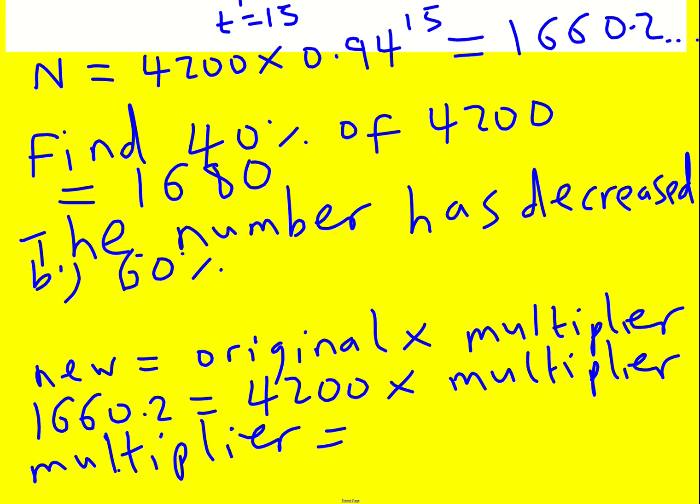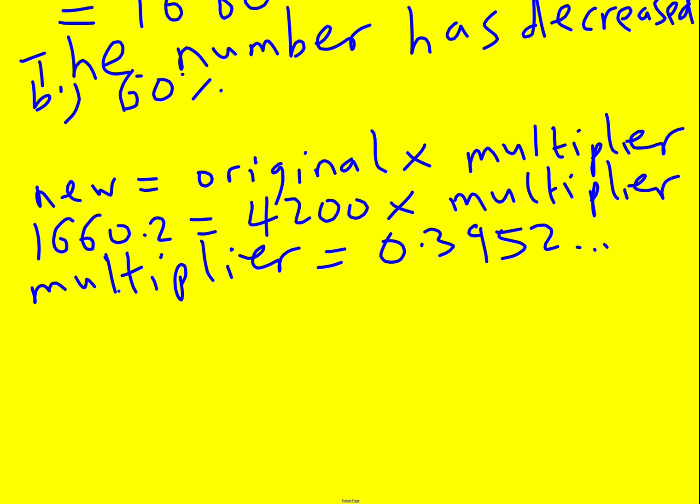So bear with me. Okay, and that is 0.3952. And that is equal to 39.52%.